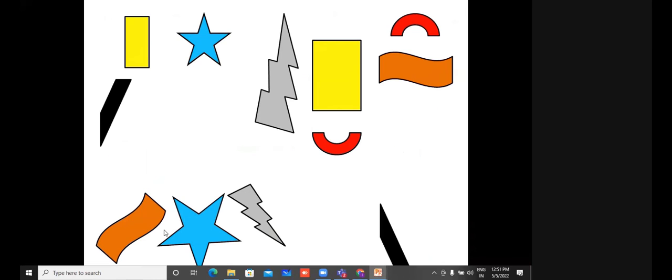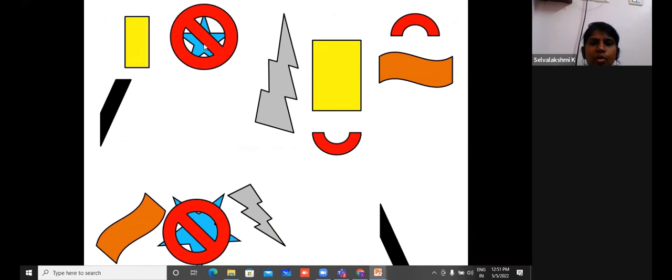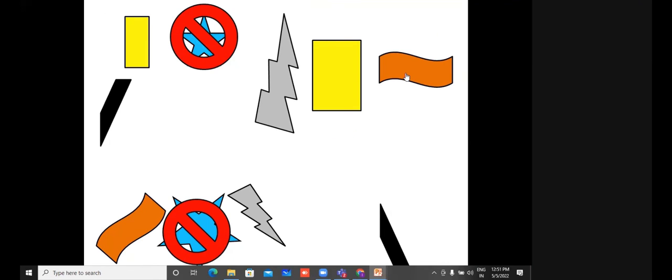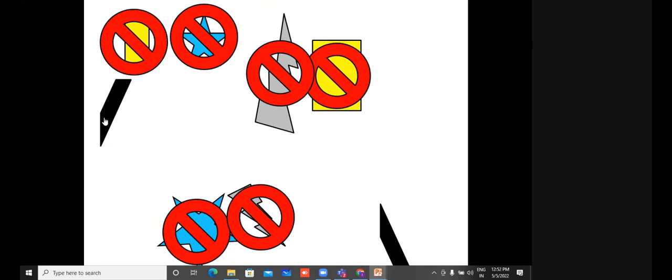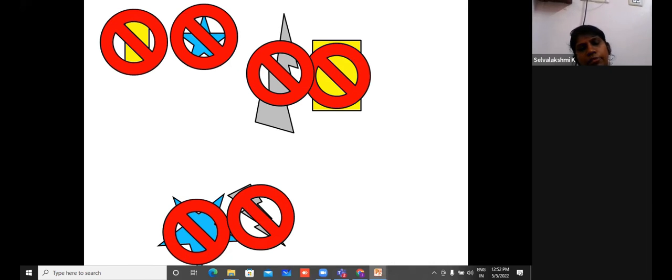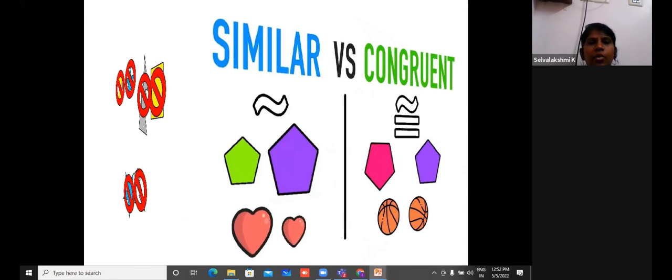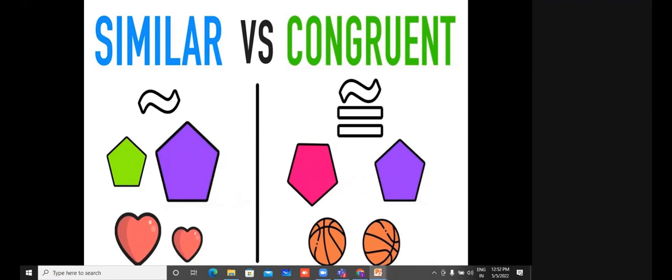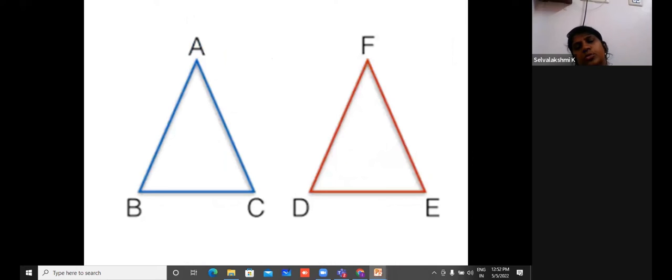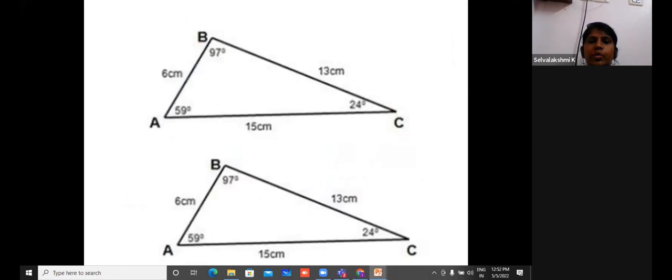Then the orange color flag like that, the piece of check paper. What happens if I click the star? They are not congruent. This is congruent. Semicircle. Is this congruent? Not. Are they congruent? Yes. So when I share this, they'll have better clarity about congruency, right? Now, we show the difference: what is similar and what is congruent. Now coming to the shape, the triangle, which we are going to discuss.